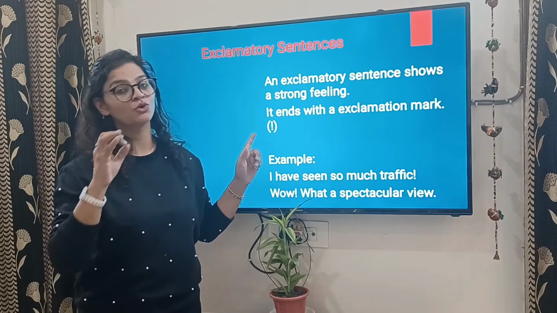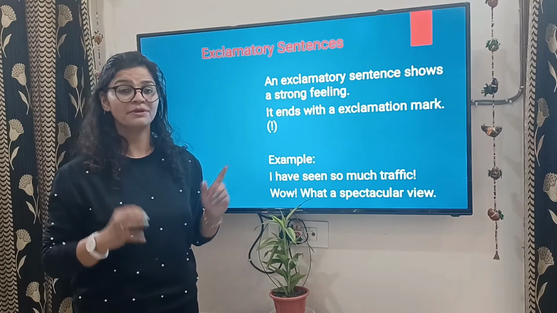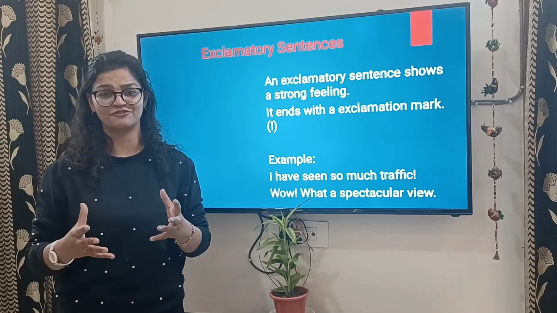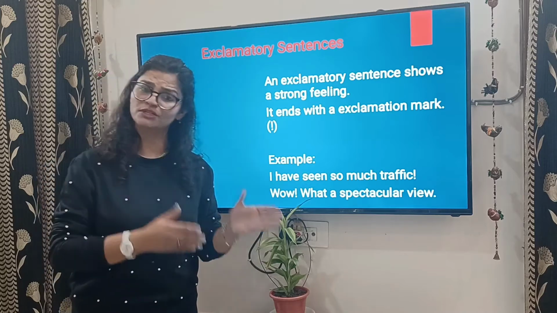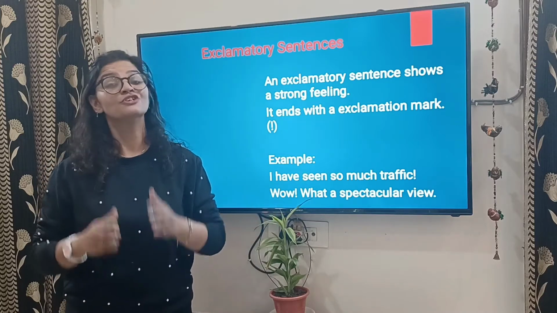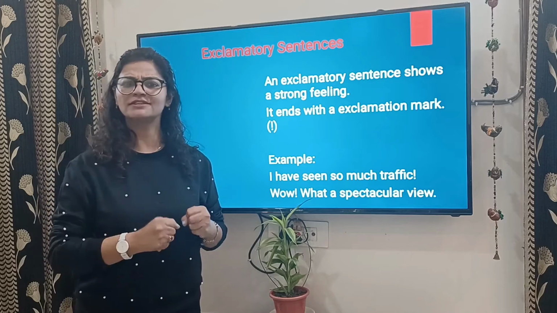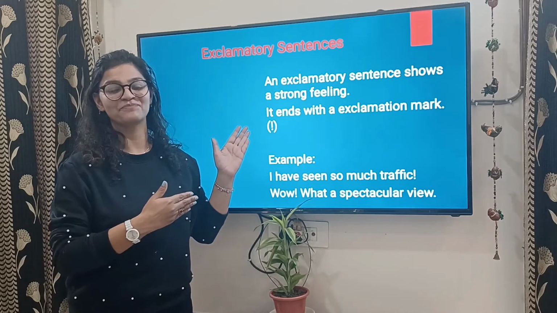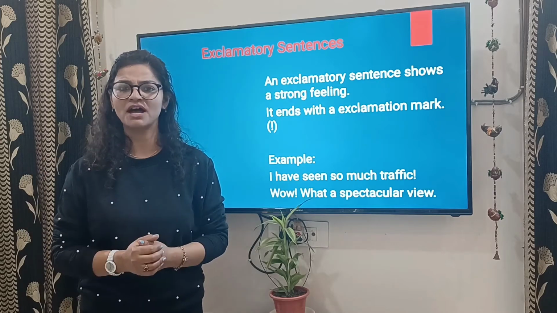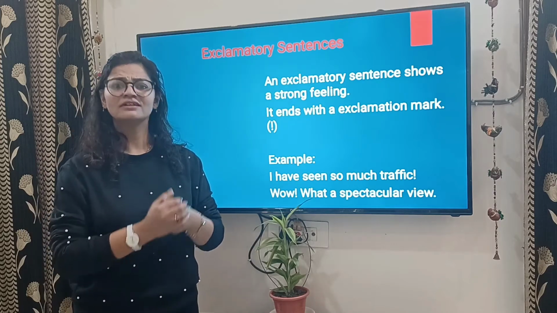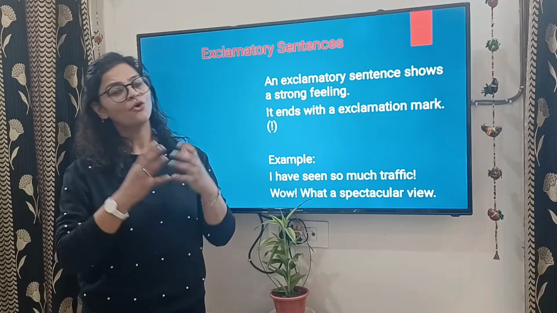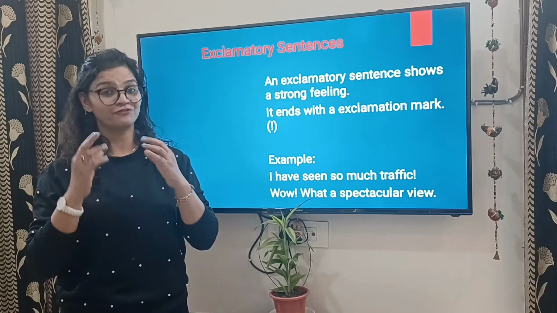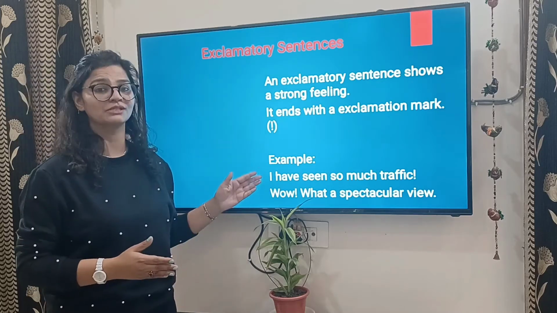So हर वो kind of sentence जहाँ पे आप अपनी strong feeling को convey करते हैं, चाहे वो दुख की हो, खुशी की हो, जोश की हो, जीत की हो, हार की हो, वो सब इस kind में आएगा. Hooray! We have won the match. Alas! He lost his father. All these sentences and few examples that you can read on the screen.